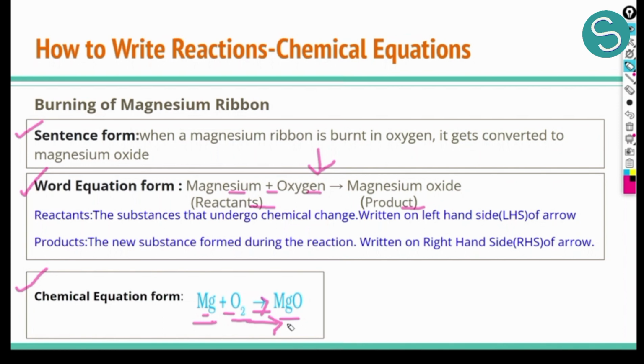So there is a similar concept again. We use a plus sign between the reactants. The left hand side is the reactant side, the right hand side is the product side. There is a similar concept which we had in the word equation form. The difference is we use the chemical formulas instead of the words, and this makes the whole equation much more concise, easier to understand, and a shorter and easier way to write our complex reactions. So we can use this to write simpler and even complex reactions.